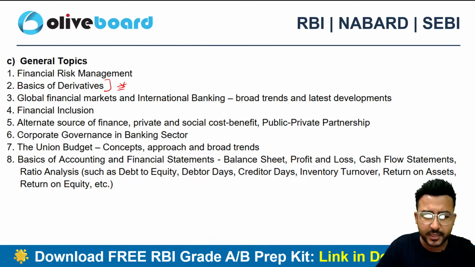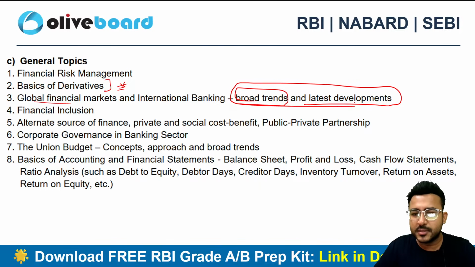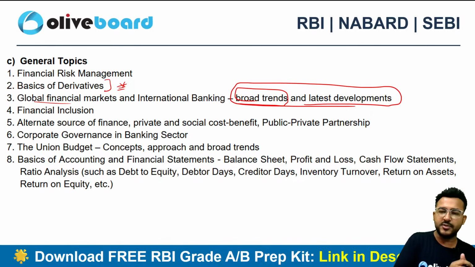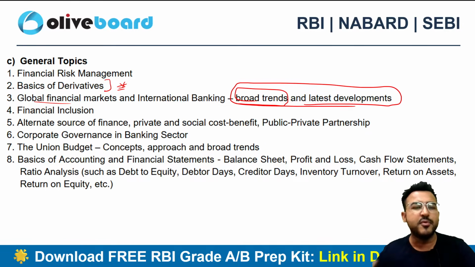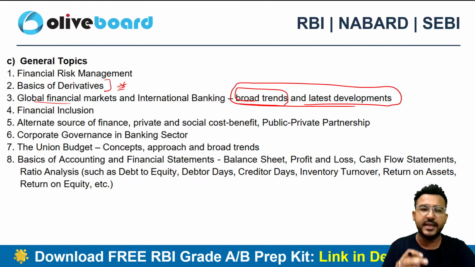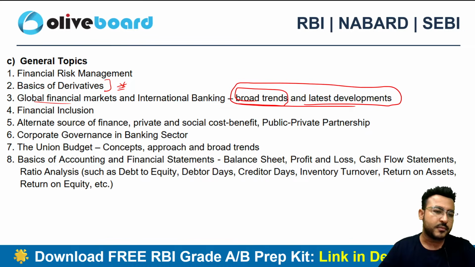We have a very important topic for this upcoming examination, right? Financial inclusion. You can see that in the global financial markets also we have broad trends and latest developments. So what is this latest development, broad trend all about? It's all about finance current affairs and RBI circulars, right? So in most of the topics you can see that you will be getting this particular key term, broad trends and latest development, right?